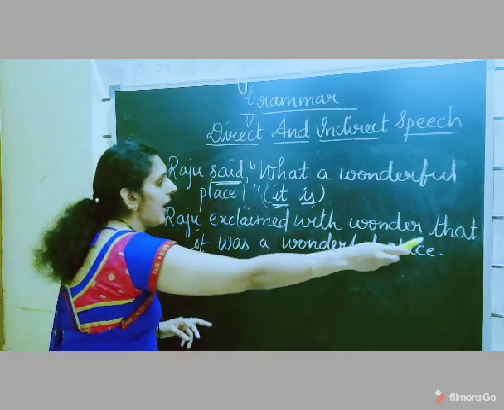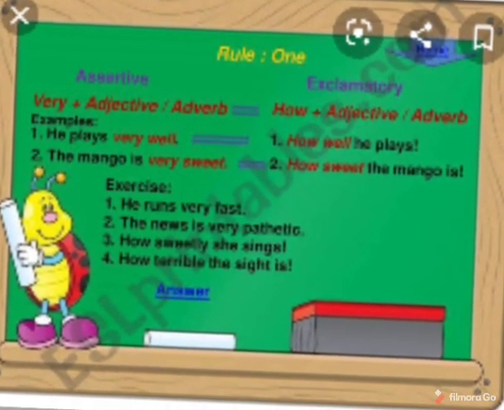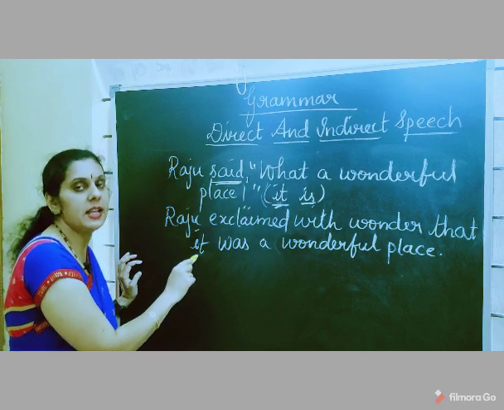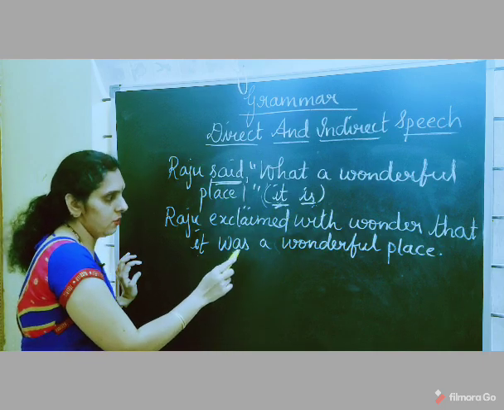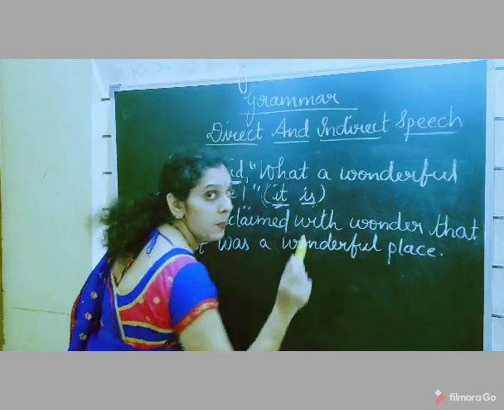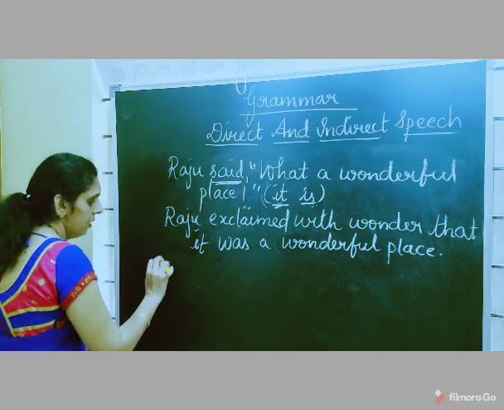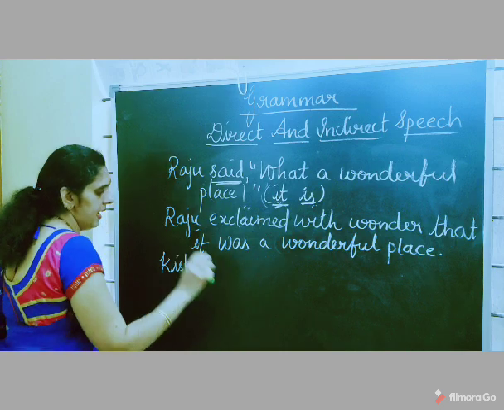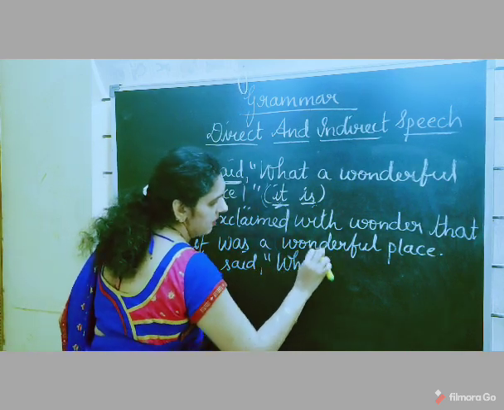Now here see that you join the reporting part and the reported part with the conjunction that, and here you have subject it, so subject should come first in the assertive sentence, it, and is changes to was a wonderful place. Let me give you one more example. Kishore said, what a pleasant surprise.